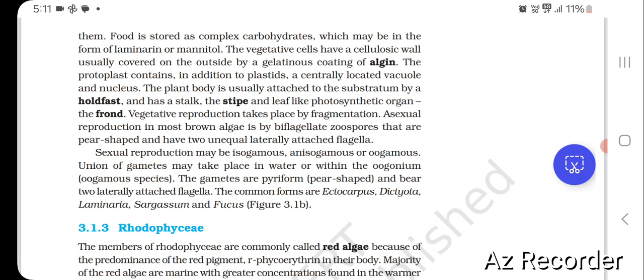Asexual reproduction in most brown algae is by biflagellate zoospores that are pear-shaped and have two unequal laterally attached flagella. Sexual reproduction may be isogamous, anisogamous or oogamous. Union of gametes may take place in water or within the oogonium in oogamous species. The gametes are pyriform, pear-shaped, and bear two laterally attached flagella. The common forms are Ectocarpus, Dictyota, Laminaria, Sargassum and Fucus.